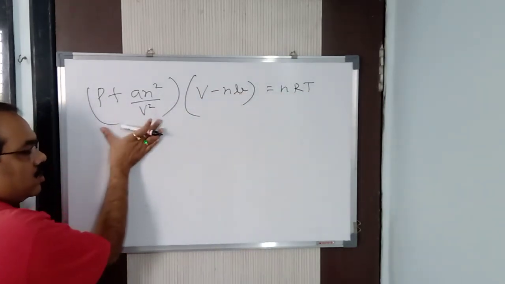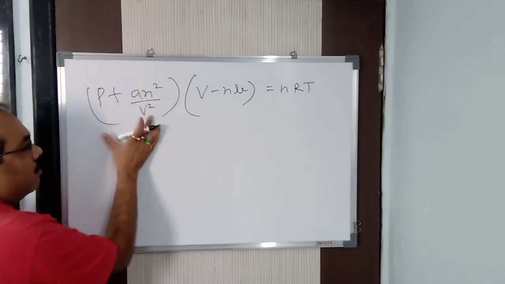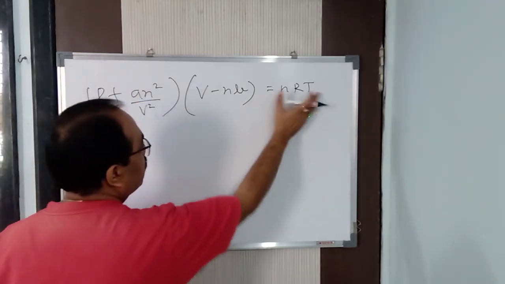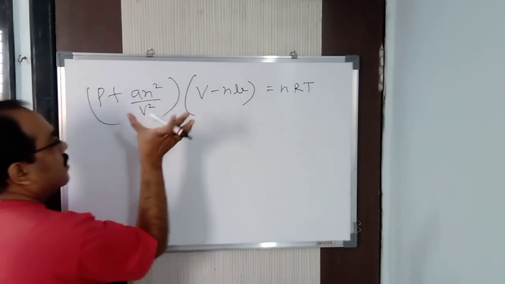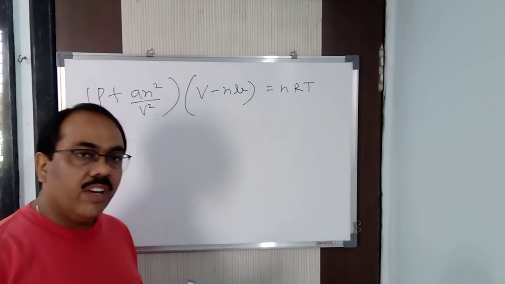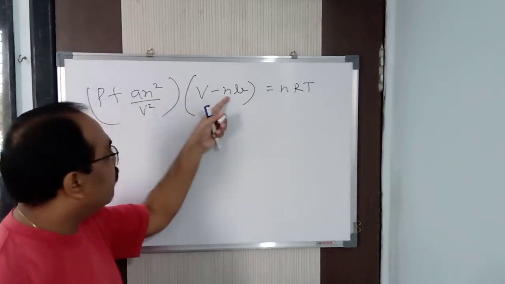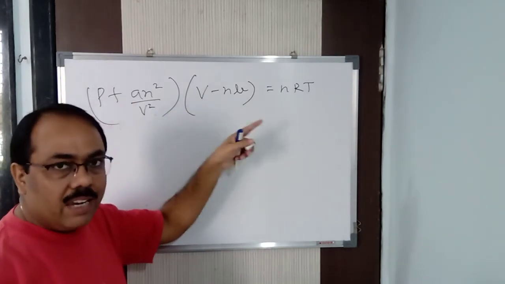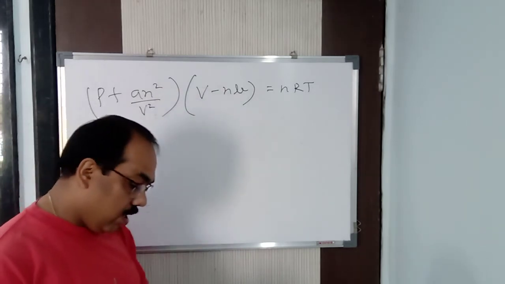This is your pressure correction, P plus a n square by V square. This is your volume correction, V minus nb is equal to nRT. This is known as the real gas equation, which is given by Van der Waals. Got it? Now what is the significance of a and b here? a and b, small a and small b, are the Van der Waals constants.